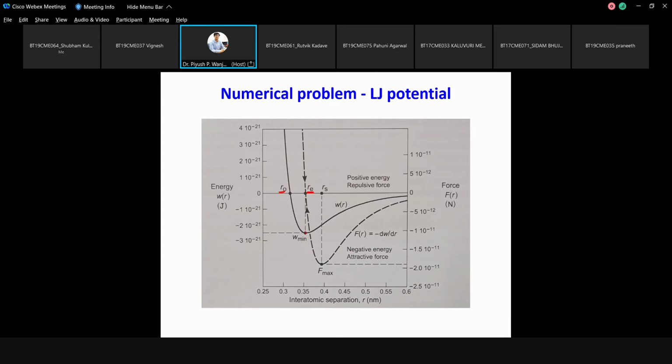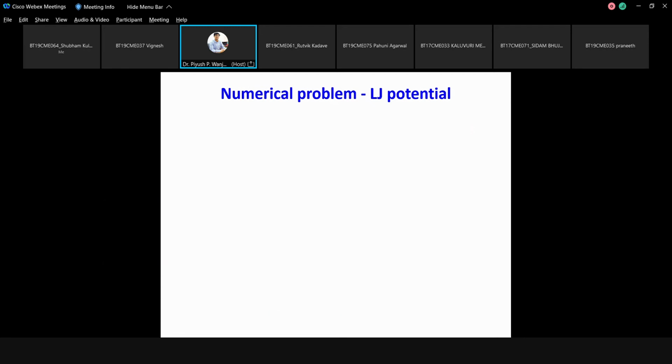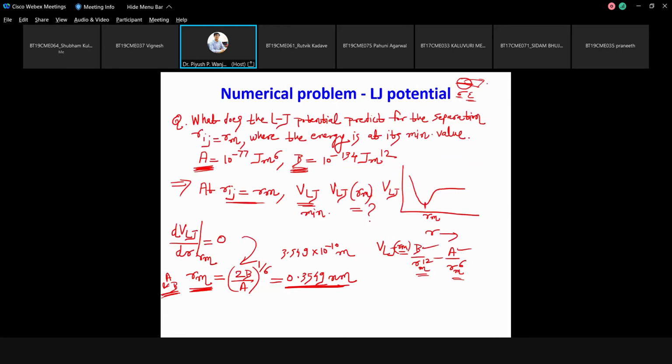First, you have to find out the value of VLJ. So VLJ of Rm, how much have you got? Can you substitute the value of Rm? Minus 2.5 into 10 raised to power minus 21 joule. Okay, so this is telling you this is the correct value.